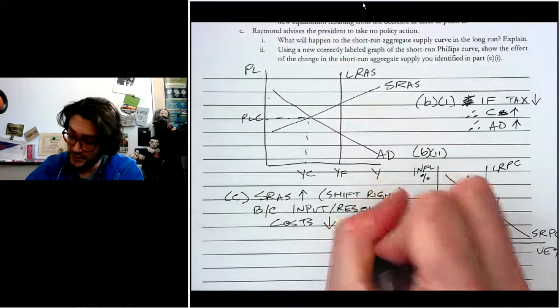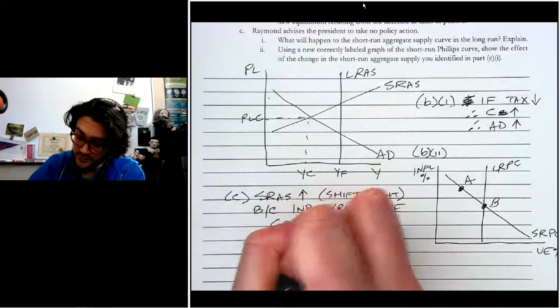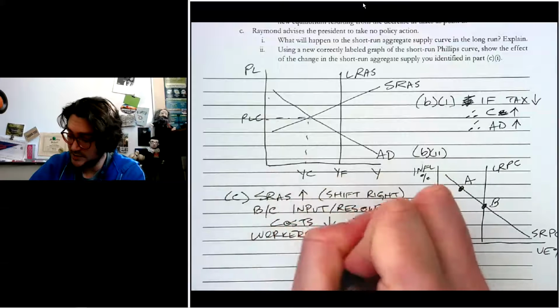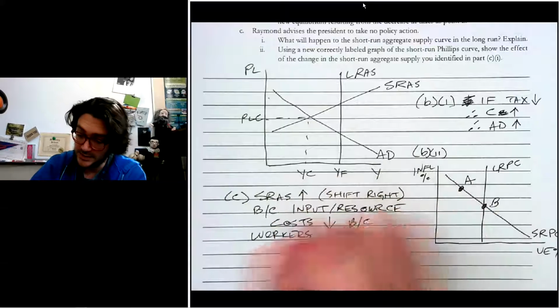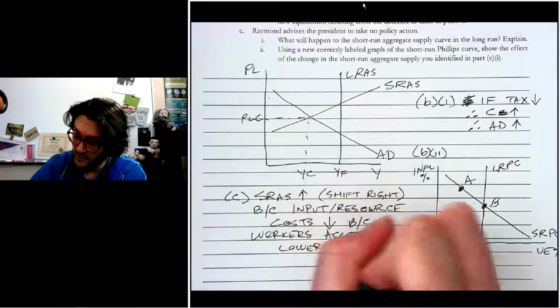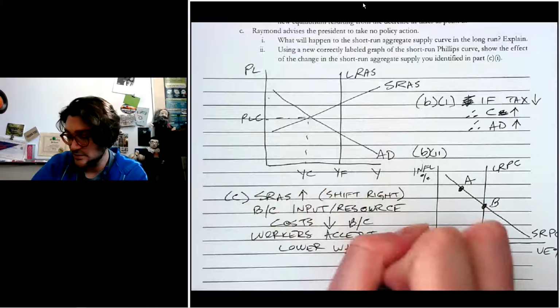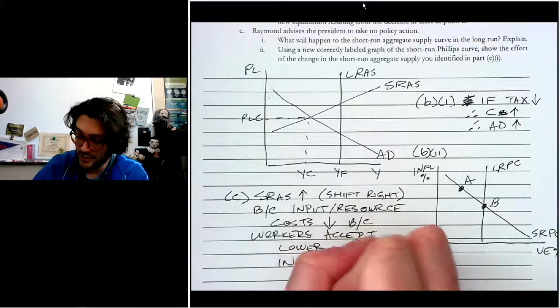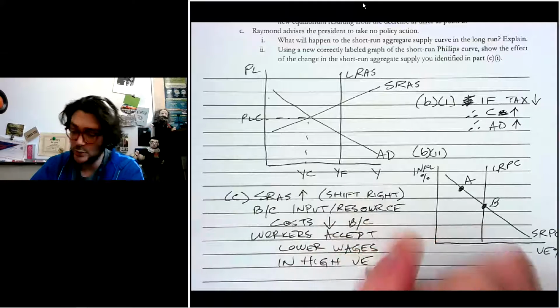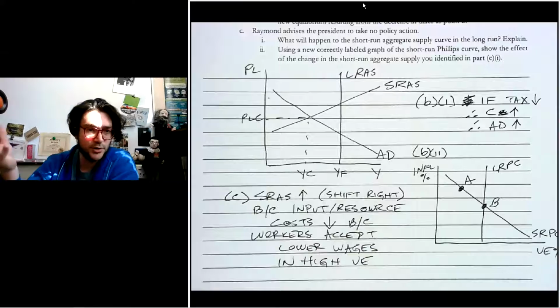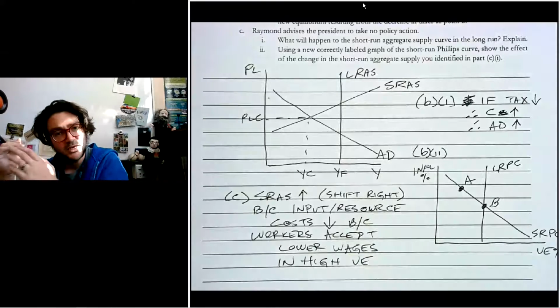You can say because workers accept lower wages in a high unemployment environment, right?